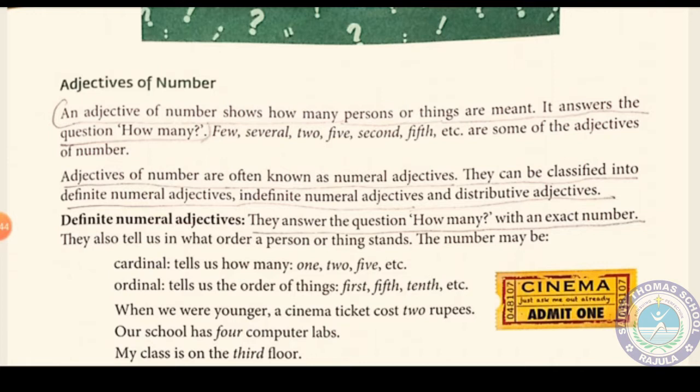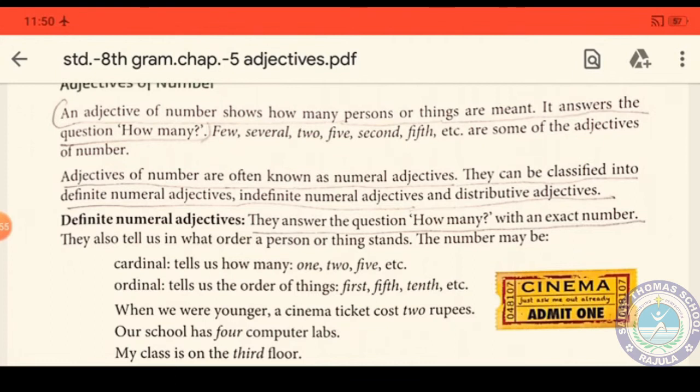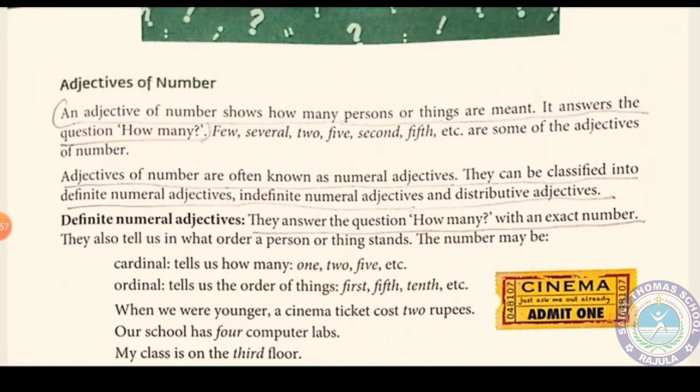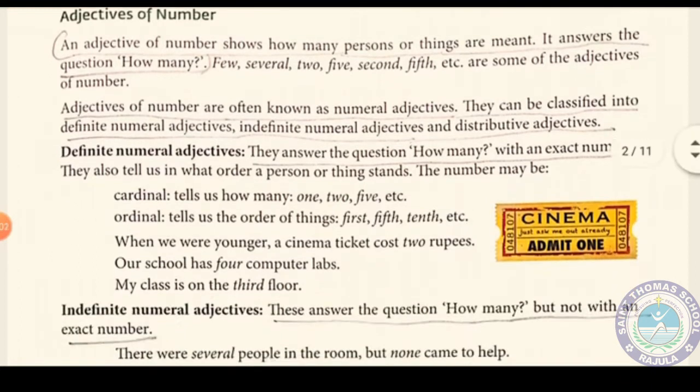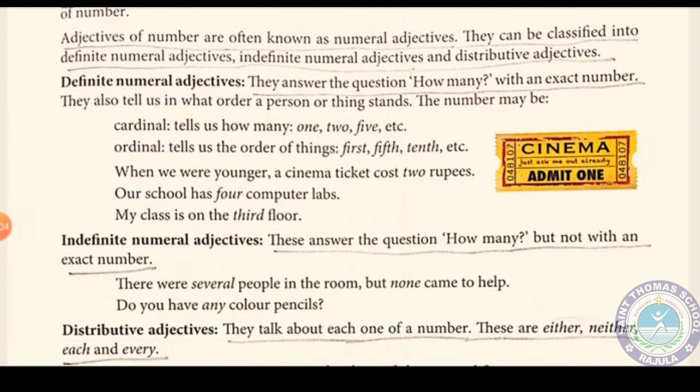The number may be cardinal. Cardinal means 1, 2, 3, 4, 5, 6, etc. Cardinal tells us how many, and ordinal tells us the order of the thing: first, second, third, fourth, fifth, etc. When we were younger, a cinema ticket cost 2 rupees. How many rupees? 2 rupees. Our school has 4 computer labs. How many computer labs? 4.